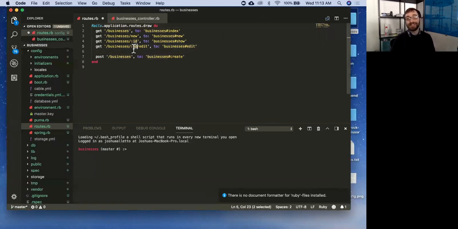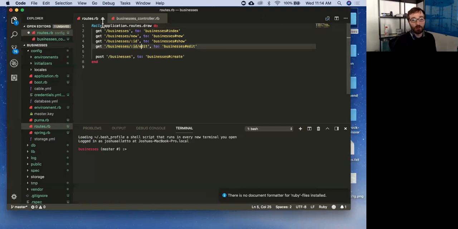We need the ID because we need to know which resource we want to update. And then we want to go to /edit. And that's going to send us to our edit action. So this route's got one little extra thing. It's a little bit longer, but that's because it needs to know this information.